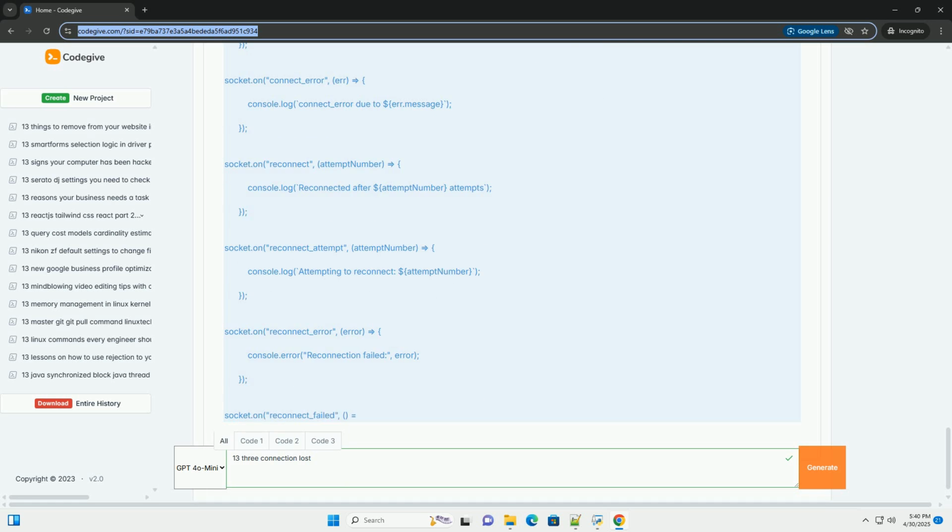Example: Nginx reverse proxy for socket.io, WebSocket support.